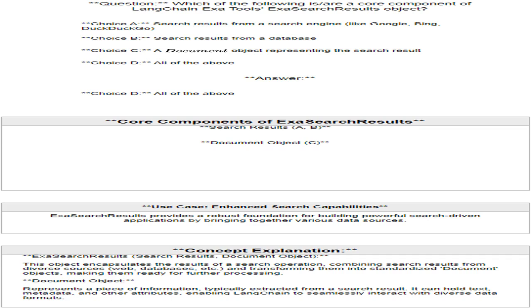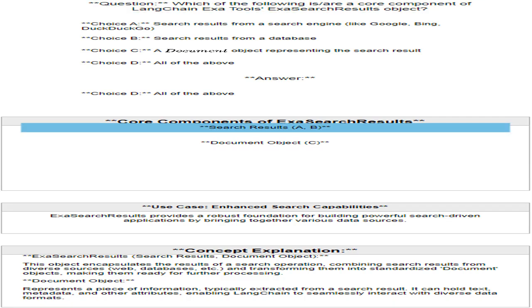LangChain Exa tools ExaSearch results architecture. This architecture represents the core components of LangChain Exa tools ExaSearch results object, illustrating its role in enhancing search capabilities and processing diverse data sources. ExaSearch results, the central object that encapsulates search results from various sources, combines search results from different sources like web search engines and databases and transforms them into standardized document objects.